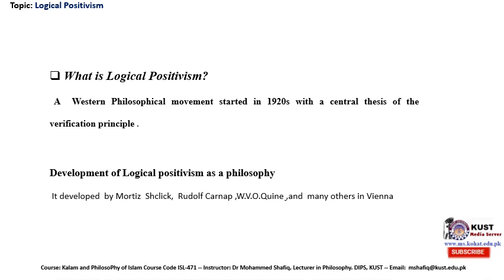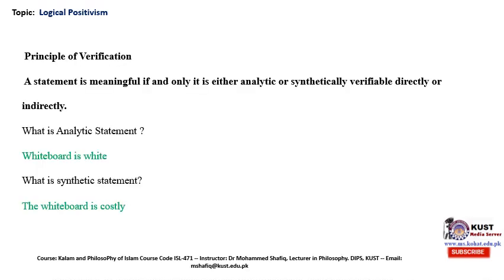In order to get rid of that confusion of language, they tried their level best to create an artificial language. To some extent they were successful, because nowadays we have symbolic language. But symbolic language is not a complete language in which all our emotions can be expressed as well. So, what is that verification principle?